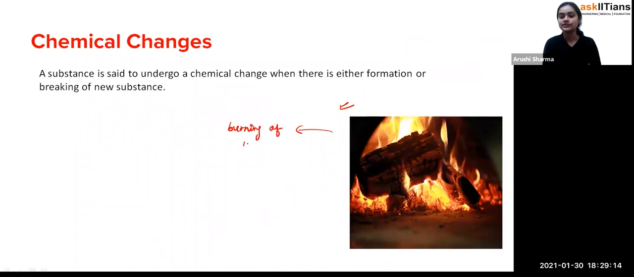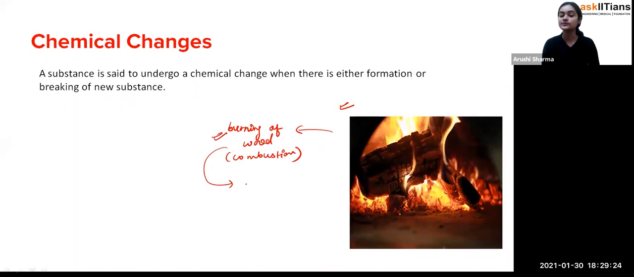Burning of wood. So you can see what the burning of wood is. Burning of wood in the presence of oxygen is a kind of combustion reaction. Exactly. So after burning of wood, students, what do we get? Ashes. So will you be able to convert that ash again into the wood? Exactly, no.